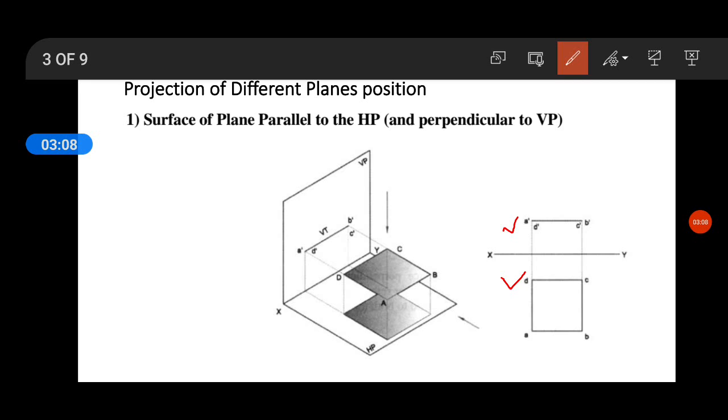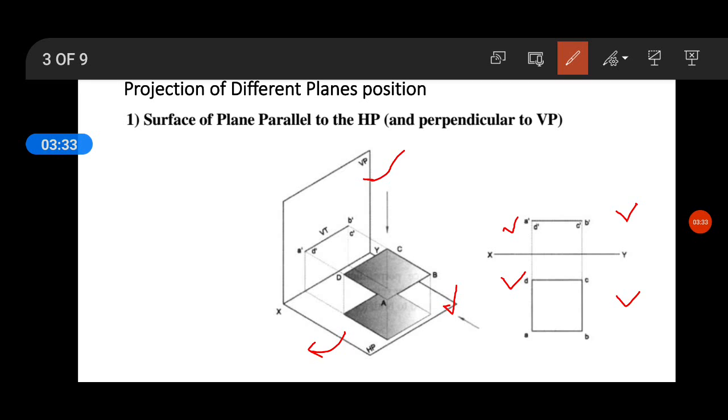As you can see here in the drawing, this is the vertical plane and this is the horizontal plane. That plane will be rotated in this direction. If you rotate, it will become a plane like this. So this will be the horizontal plane and this will be the vertical plane.